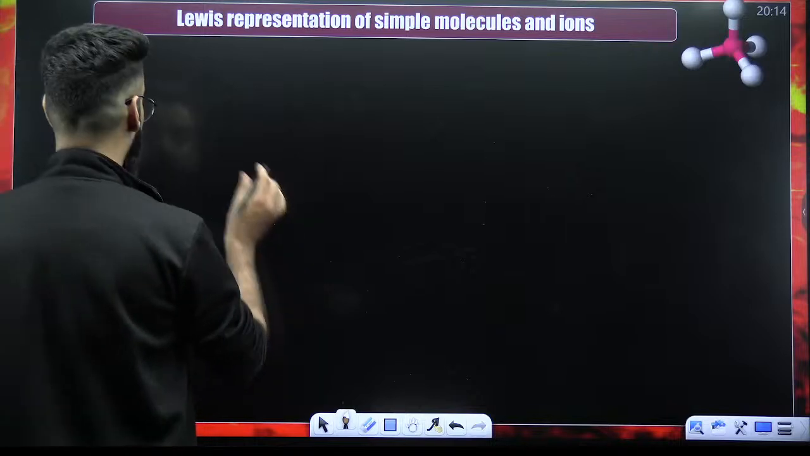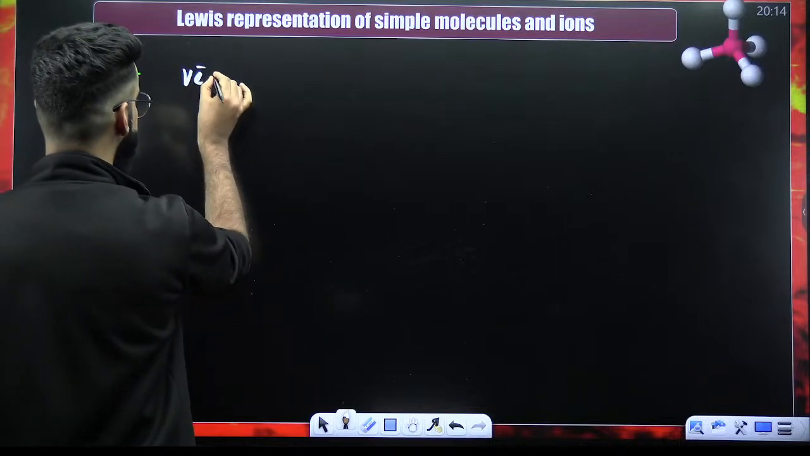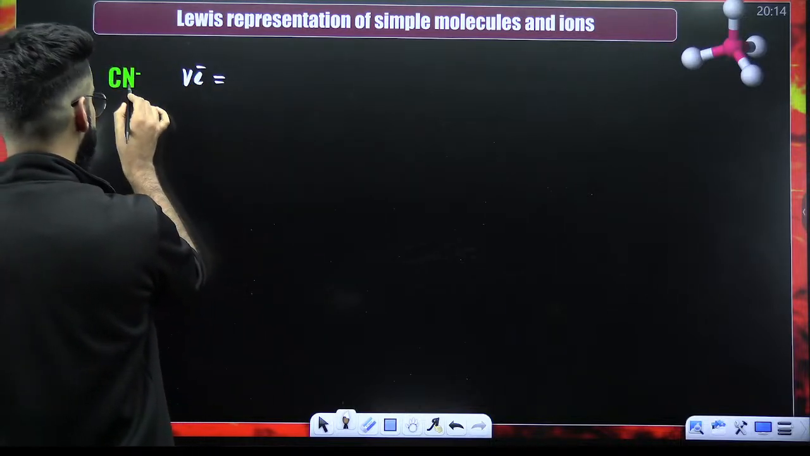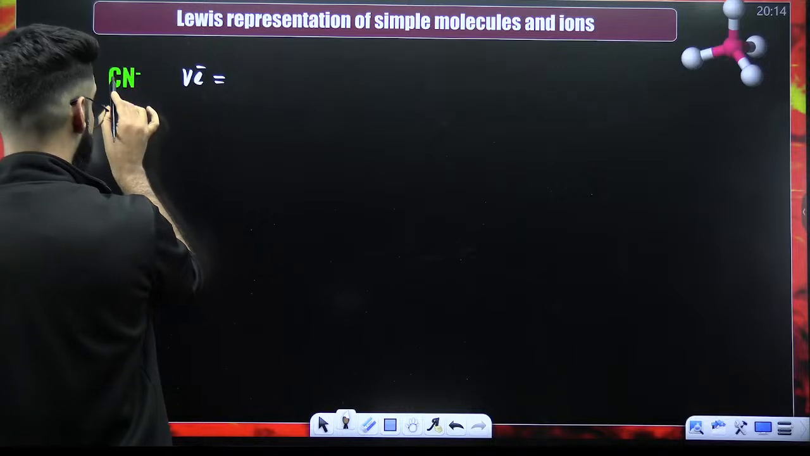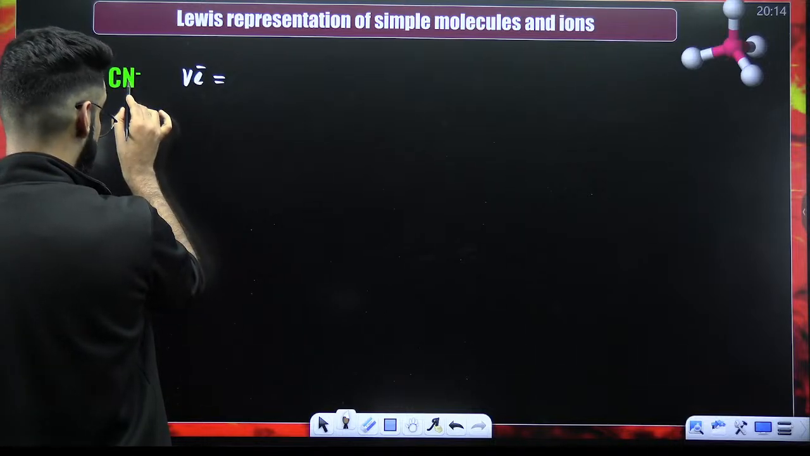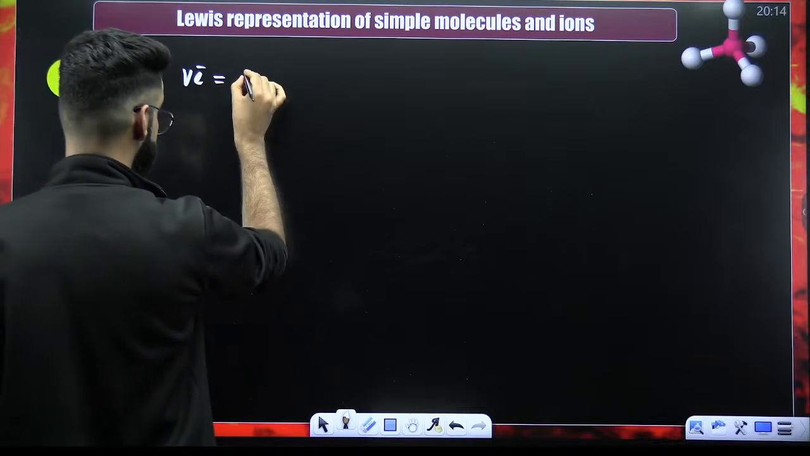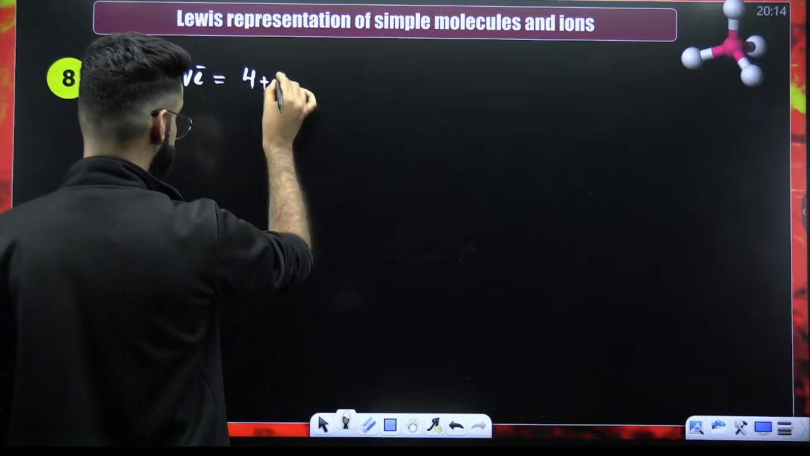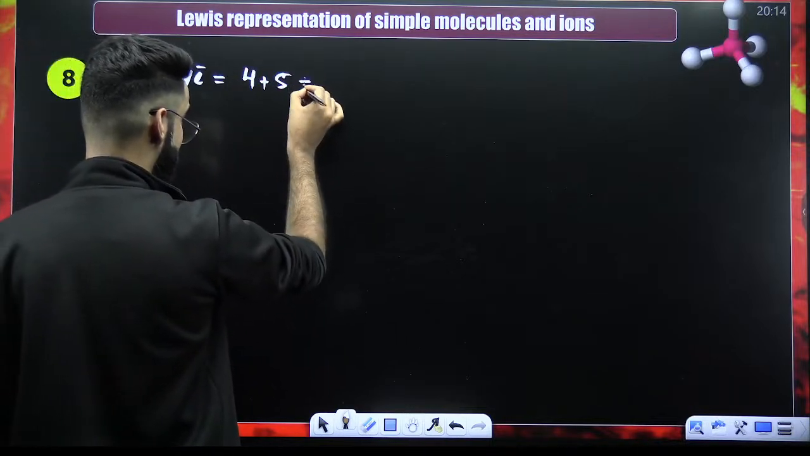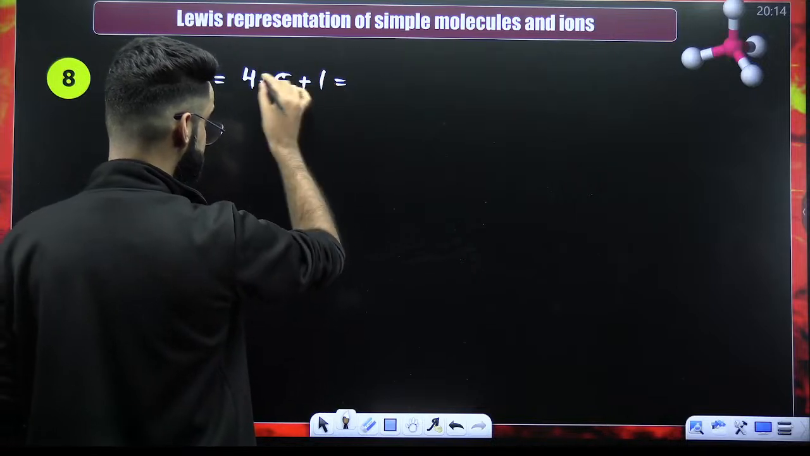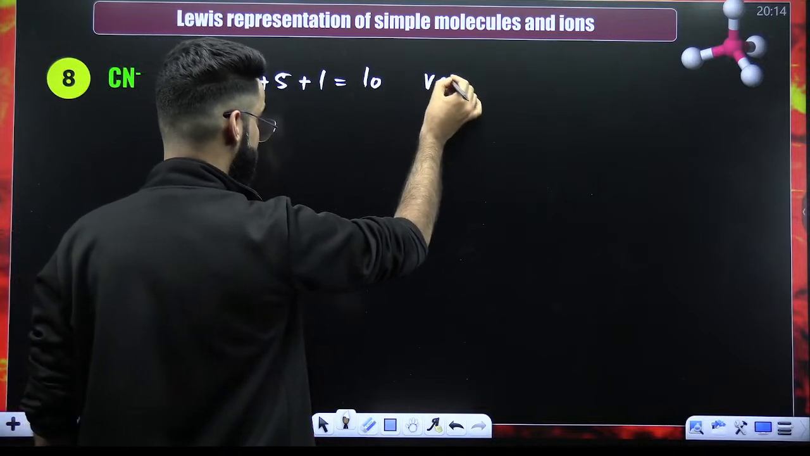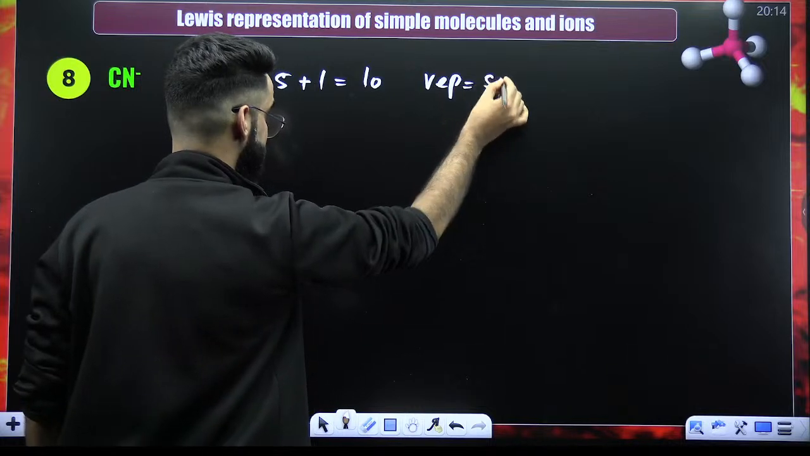Okay, so first thing, I'll be calculating the valence electrons in total. Carbon 6, nitrogen 7. Right? Sorry, carbon 4, nitrogen 5. So carbon has 4 valence electrons. Nitrogen has 5 valence electrons. There is a negative charge, so add that negative charge. 5 plus 1 is 6, 6 plus 4 is 10. So how many valence electron pairs will there be? There'll be 5 valence electron pairs.